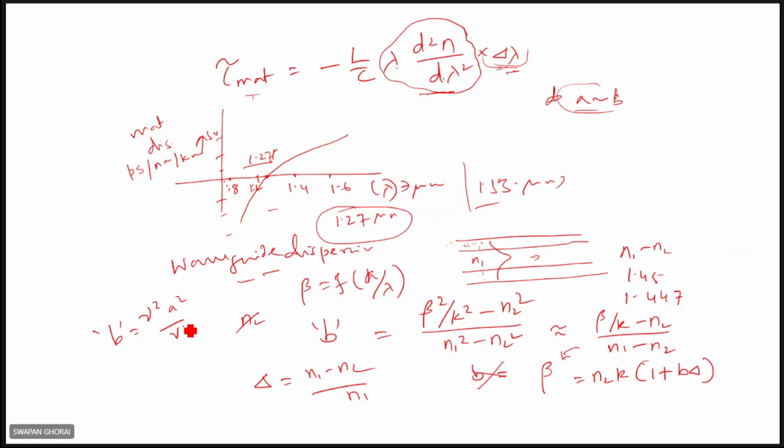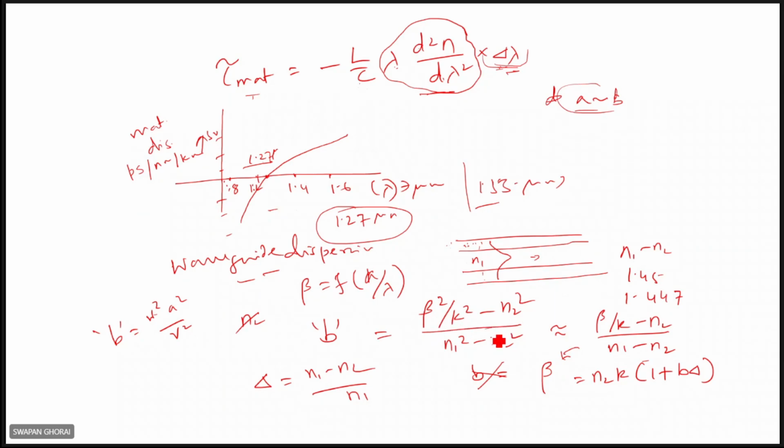For rectangular plane systems, it is W squared a squared upon V squared. That we have seen, right? So from those relations you can have it. You have seen these relations earlier.